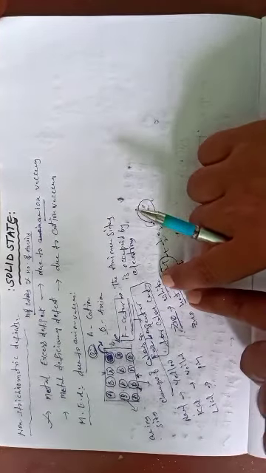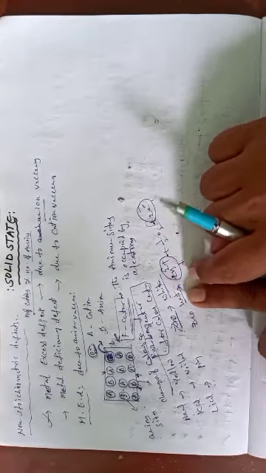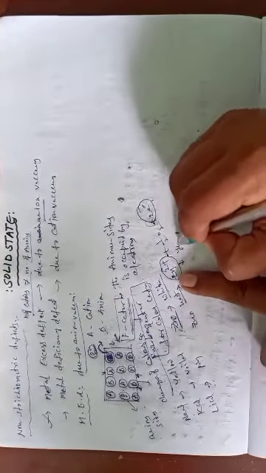First of all, zinc oxide is white. After applying some heat, the zinc oxide turns yellow.